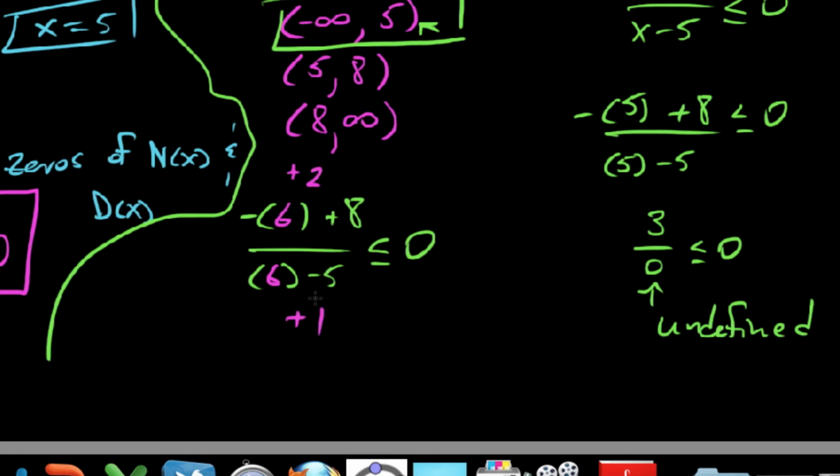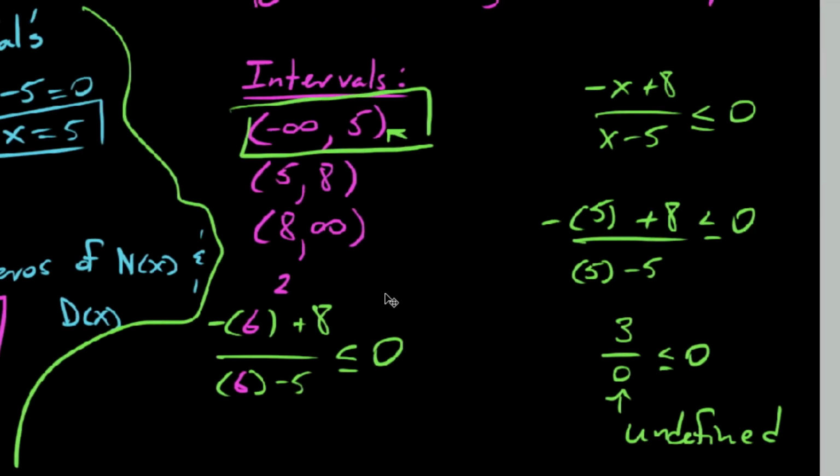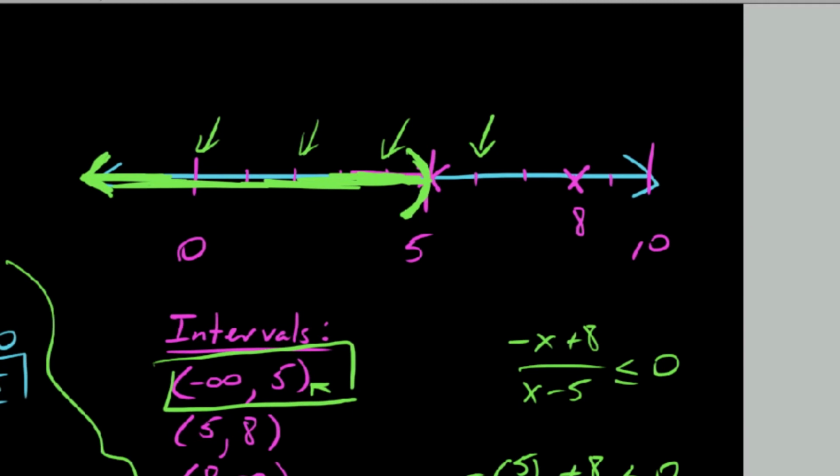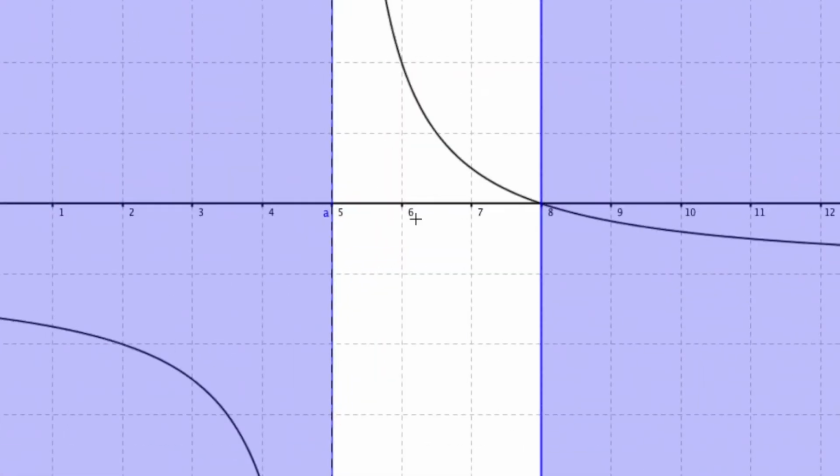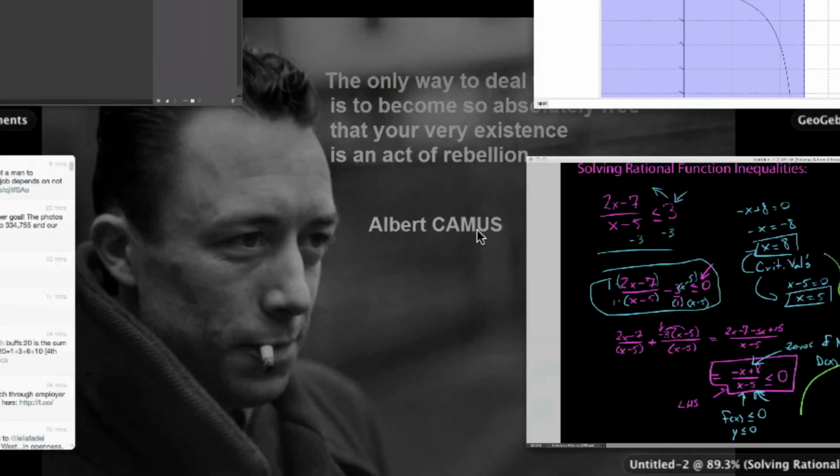The bottom line is a positive divided by a positive is a positive value. I don't care what it is, even though it comes out to be positive 2. And that's totally not less than or equal to 0. So what this means is if 6 fails, then everything on that interval between 5 and 8 also fails. So this interval is not included in the solution set. And of course, looking at the picture, those were the positive y values. That's why it wasn't included here.